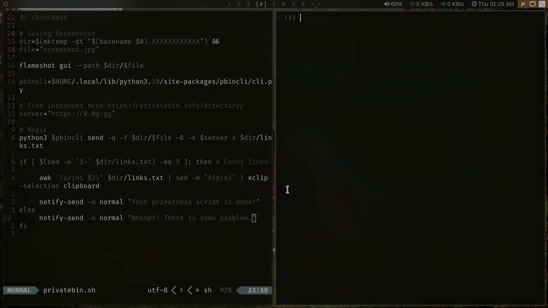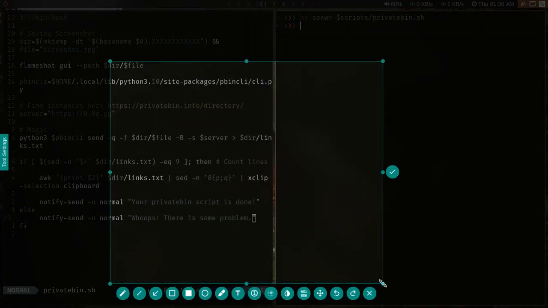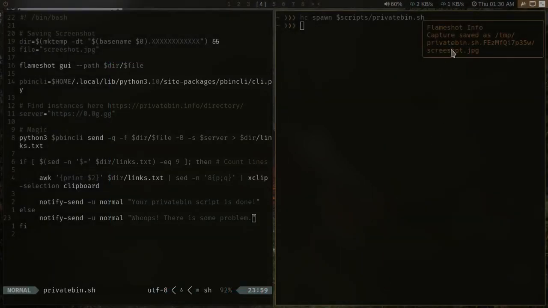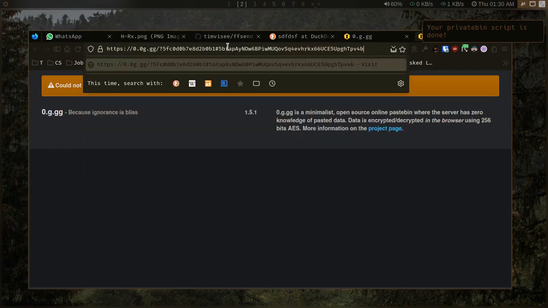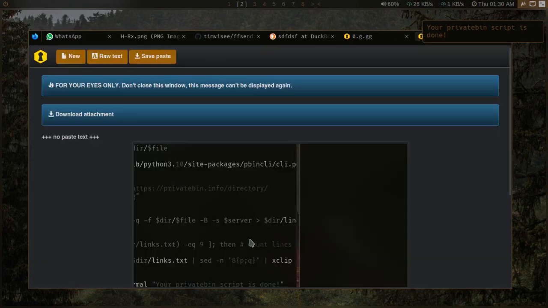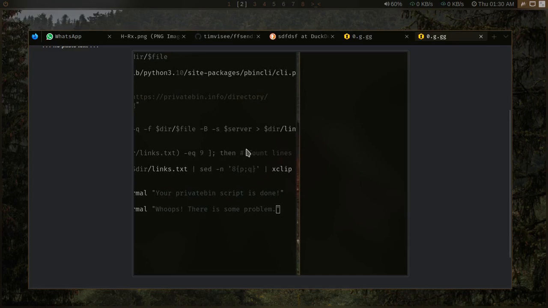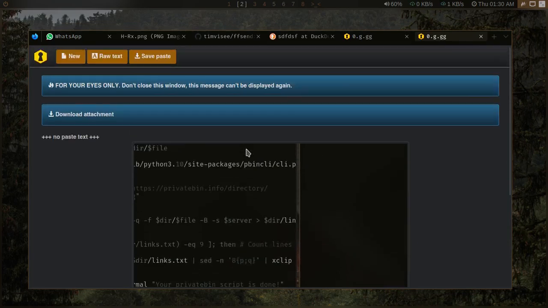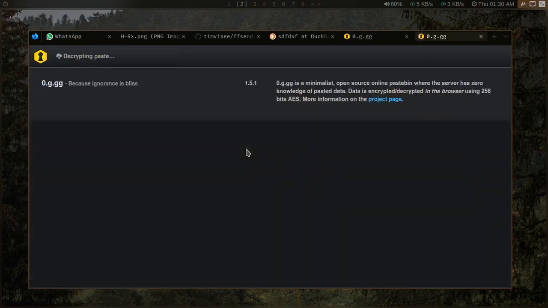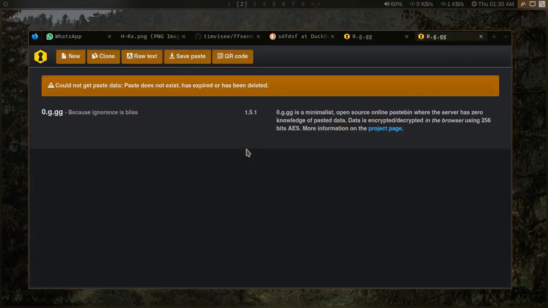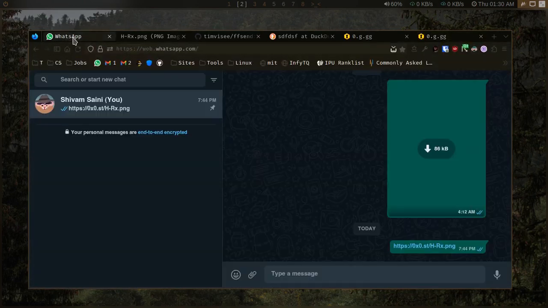So let's try the script, right? privatebin.sh, and I can take a screenshot, press enter, and it should give me a notification that my script is done. So, yeah, our script is done. Let me go to the browser and paste our link here, enter, and boom, we got our screenshot, and it is view once, end-to-end encrypted. So if I reload, the paste is gone, and boom, we are done. So take that, WhatsApp, we got it.